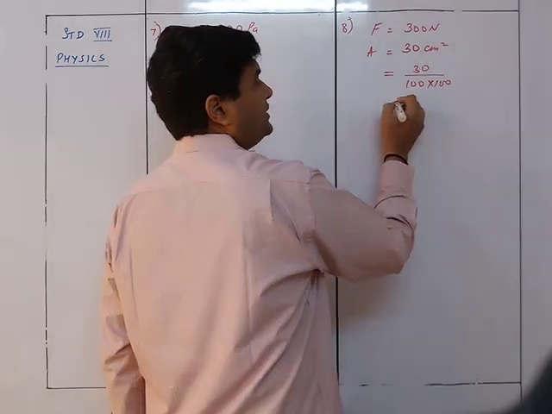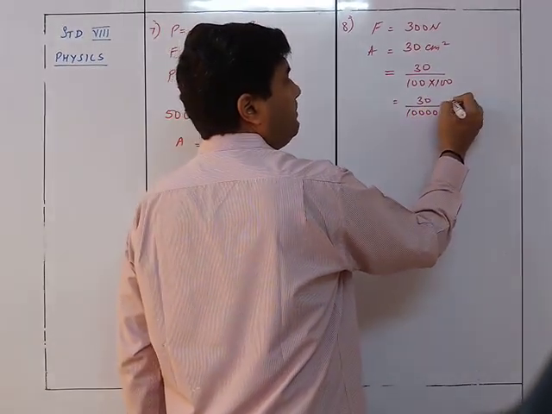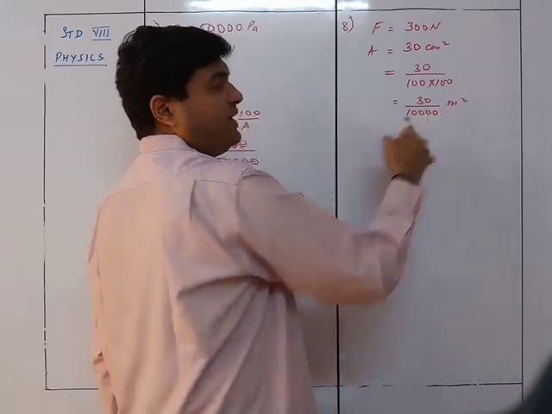So therefore, this will be 30 upon 10,000 meter square. This is very very important.